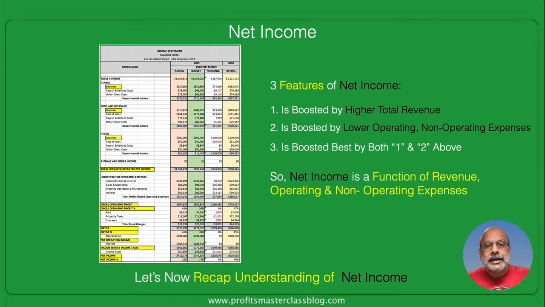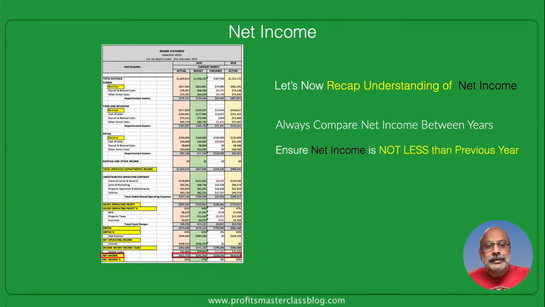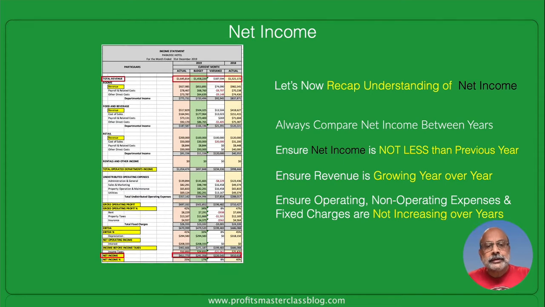Let's now recap our understanding of net income. Always compare net income between years. It is being pointed out right now. You could compare years 19 to 18, 20 to 19, and so on. And ensure that net income is not less than the previous year. Owners are very particular that net income keeps growing every year. Similarly, revenue is also required to grow every year and is being pointed out right now. Revenue is the fuel that ultimately will result in profitability. So it has to grow. And of course, ensure that your operating, non-operating expenses and fixed charges are not also going up in this case and are being controlled better.